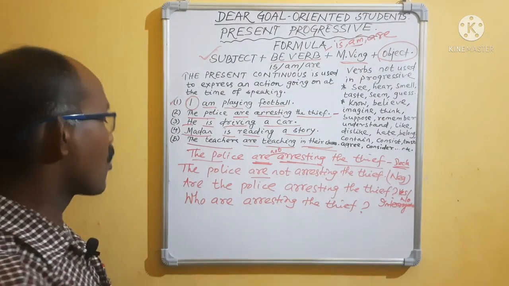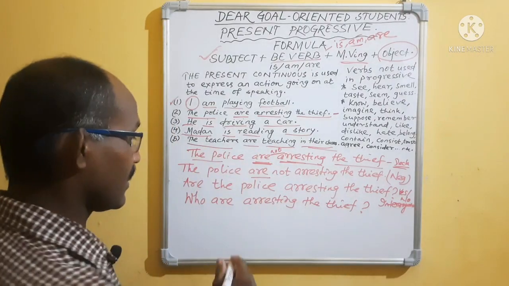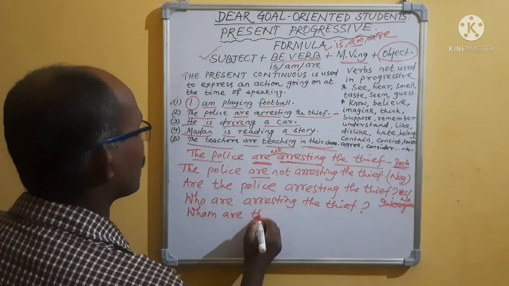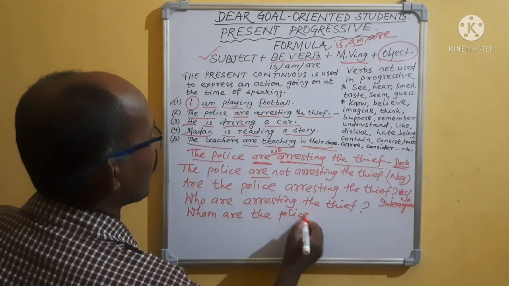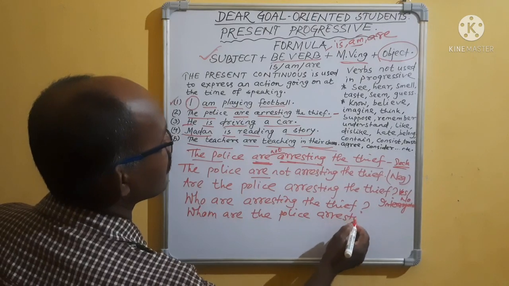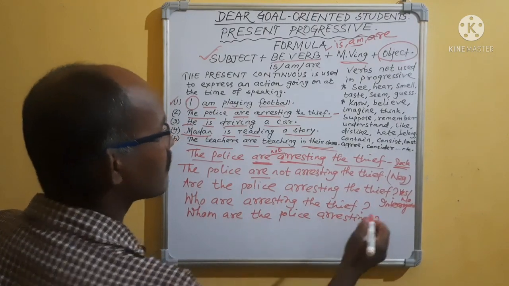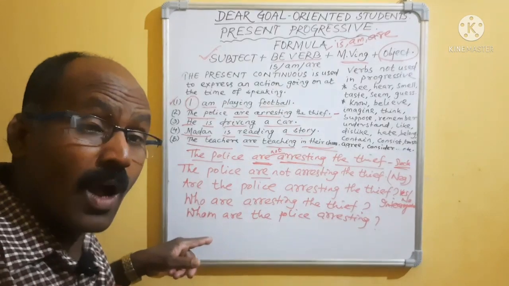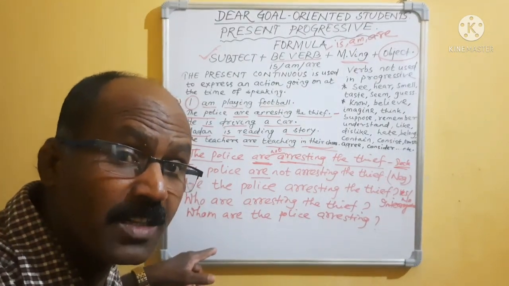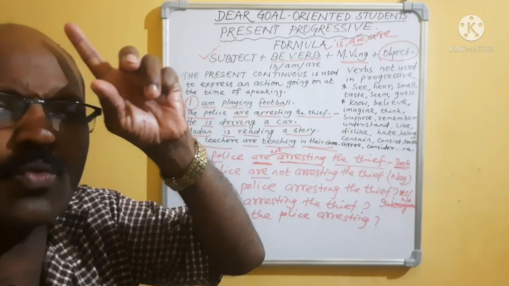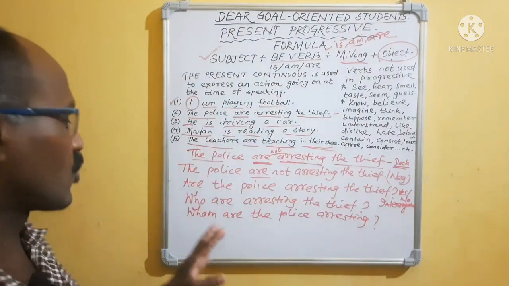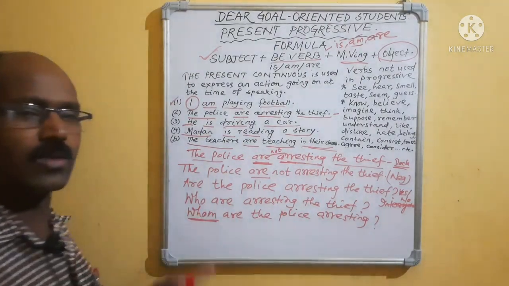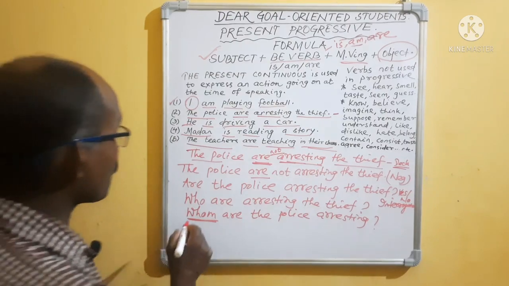If someone asks, whom are the police arresting? Whom are the police arresting? The answer will come: thief. Okay, but please remember, again my focus is on how to frame an interrogative sentence of WH word. What WH word is appropriate for the sentence. Suppose you thought that whom is appropriate for the sentence. You take whom first. After whom, what you will do?